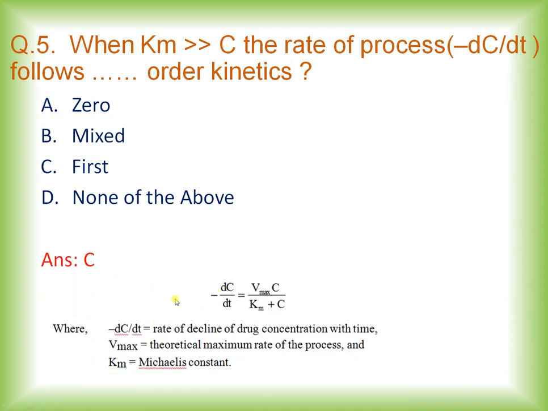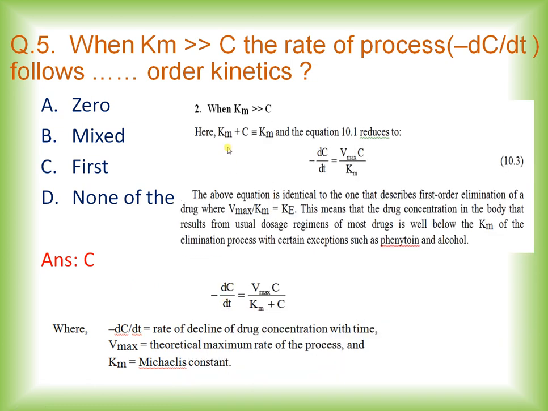Now this equation we already know, this is the Michaelis-Menten equation. Now we have a situation where Km is greater than C. So when Km is greater than C, Km plus C becomes Km, and equation 1 reduces to minus dC by dt equal to Vmax into C divided by Km. Now this equation is identical to the first order elimination of the drug, where the parameter Vmax divided by Km is equal to Ke.